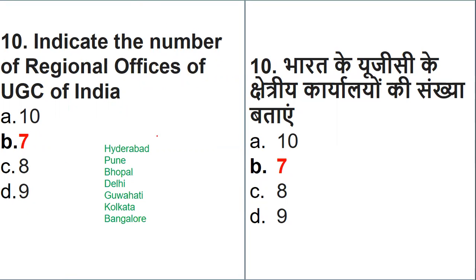It's also given which are the regional offices: Hyderabad, Pune, Bhopal, Delhi, Guwahati, Kolkata, Bangalore. So these are the UGC's regional offices: Hyderabad, Pune, Bhopal, Delhi, Guwahati, Kolkata, and Bangalore.